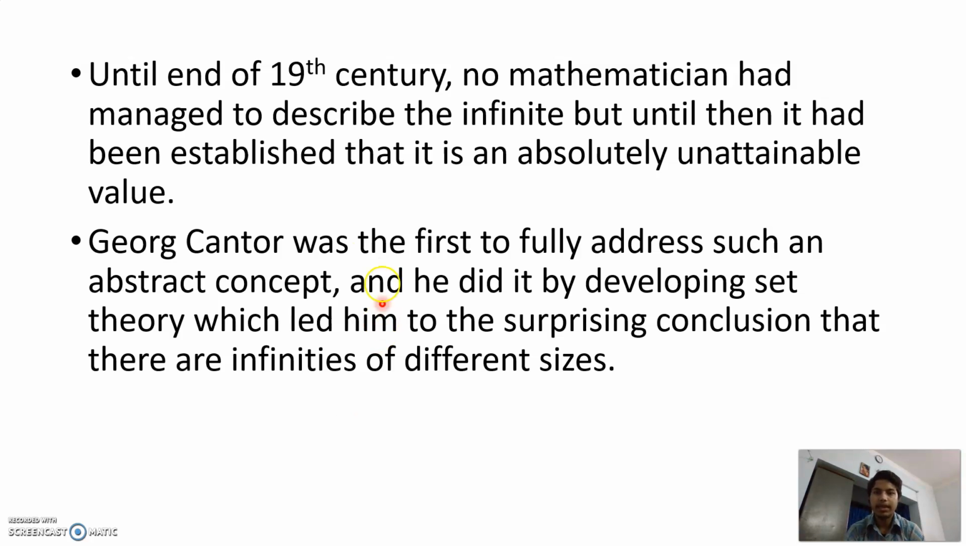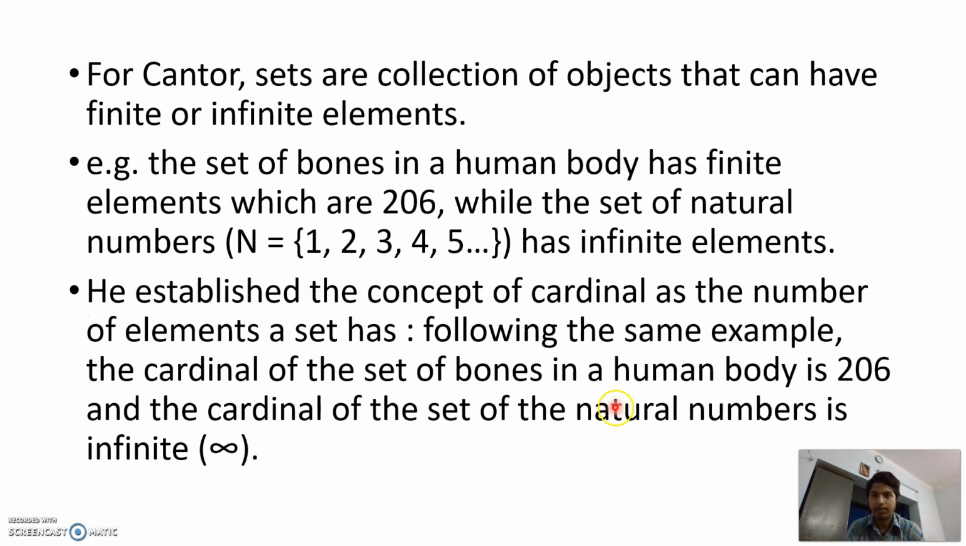Until the end of the 19th century, no mathematician had managed to describe the infinite. Until then, it had been established that it is an absolutely unattainable value. So Georg Cantor was the first one to fully address such an abstract concept, and he did it by developing set theory, which led him to the surprising conclusion that there are infinites of different sizes.